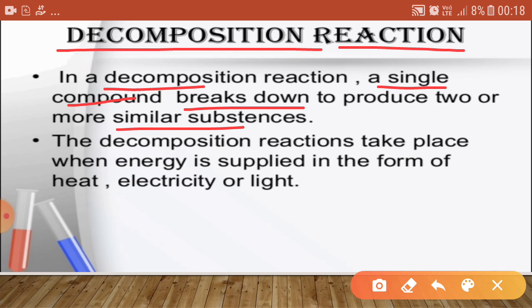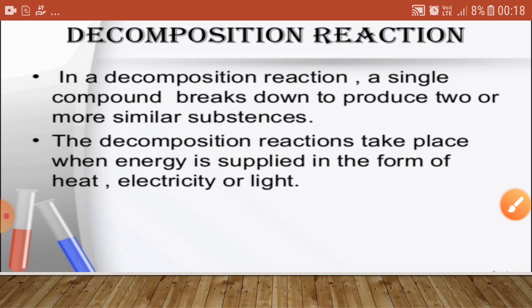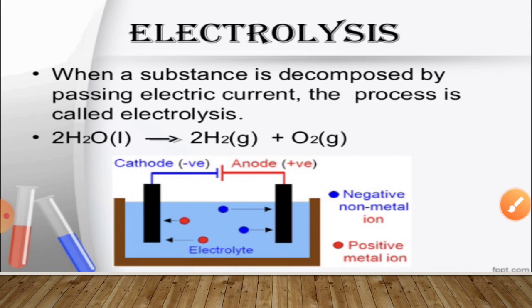In the decomposition reaction, energy is supplied in the form of heat, electricity or light. On this basis, we divide decomposition reactions into three types. First one is thermal decomposition, second one is electrolysis, and third one is decomposition in the presence of sunlight.